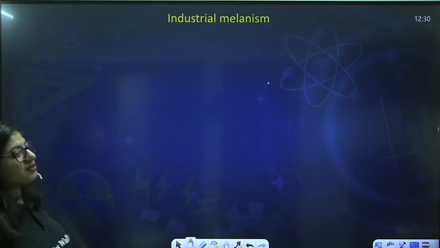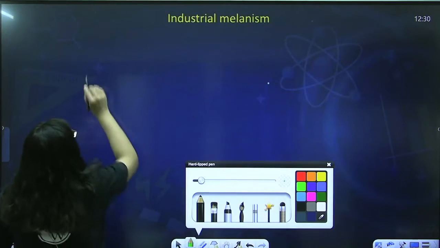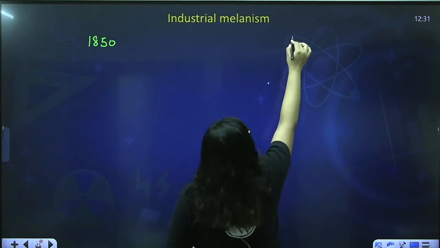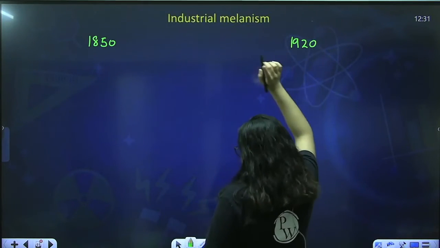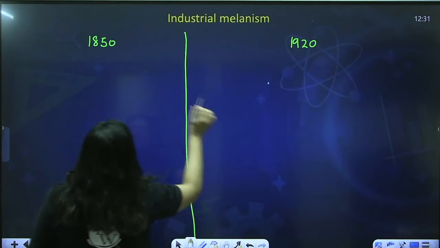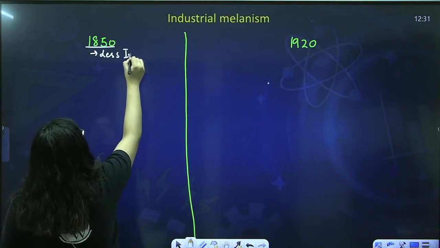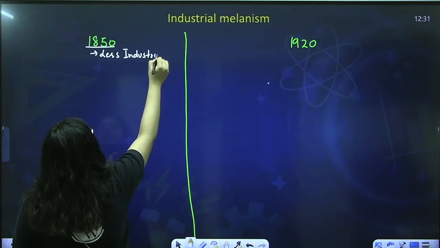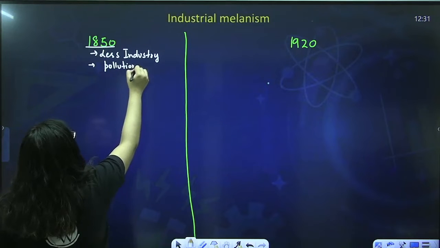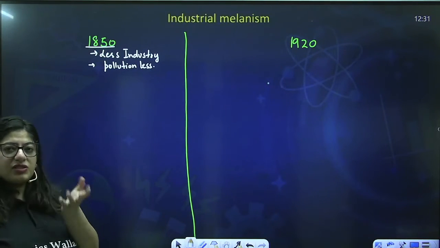The next evidence he gave is of industrial melanism. What's industrial melanism? It's a story of 1850 and 1920. In 1850, the industries were very few, and whatever industry there was, was small scale. So the pollution was less, because you know industries make the maximum pollution. Industries were less, pollution was less.